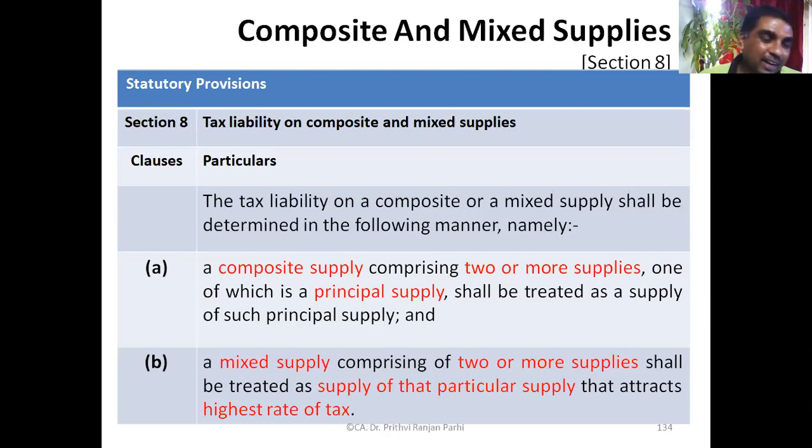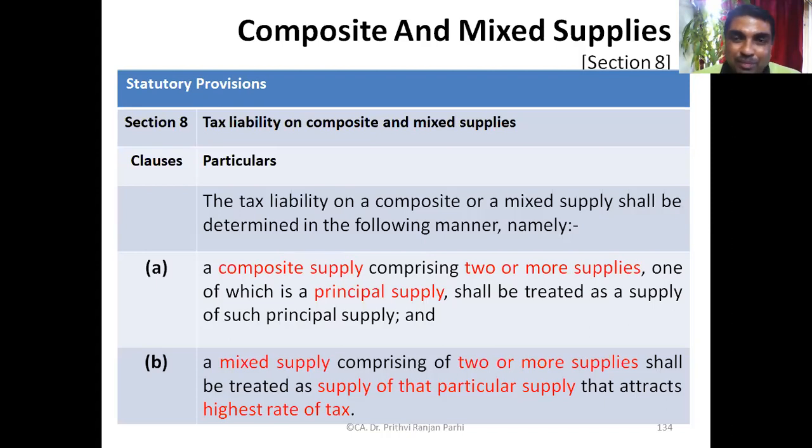Let us say with the laptop, one mobile phone is given. Laptop, mobile phone, one pack. Then should we call it a composite supply or a mixed supply? Laptop with mobile phone. It's a mixed supply, is it not?